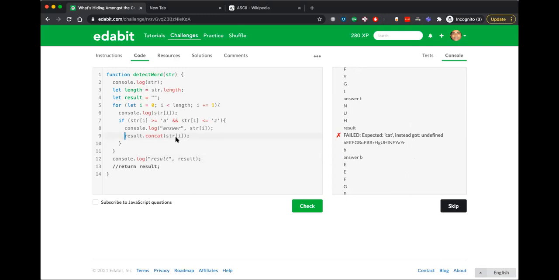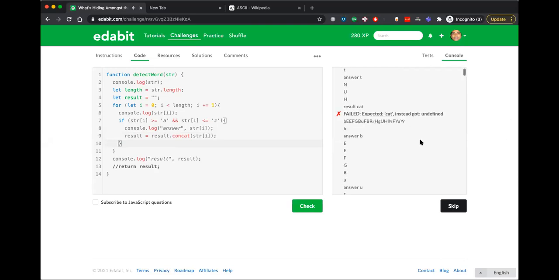Because of something we discussed in the starting of this call. Strings are, no, I get it. People are saying result plus equal to. Strings are immutable. So every time we change it, we have to reassign it as well, right? If I do result equal to result.concat, then it should work. So not only do I have to concatenate it, but then reassign the result to the original variable.